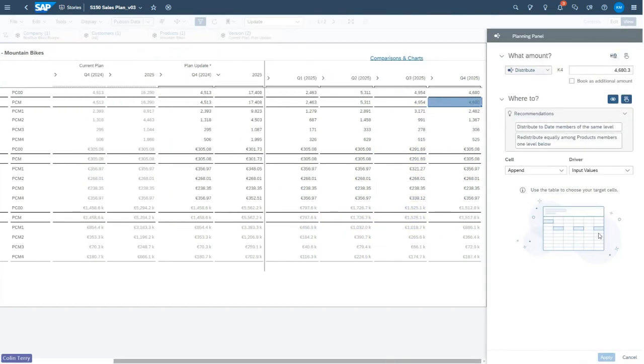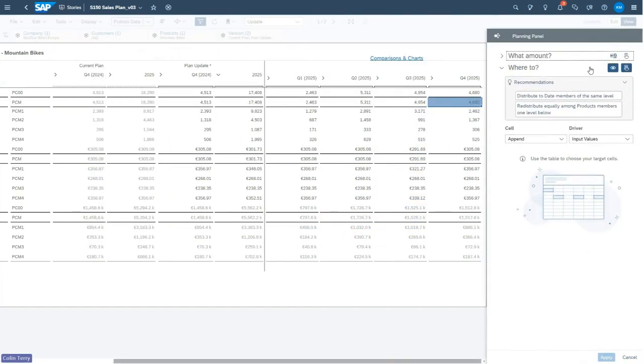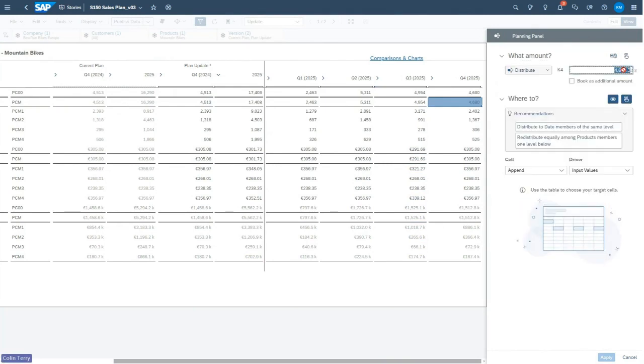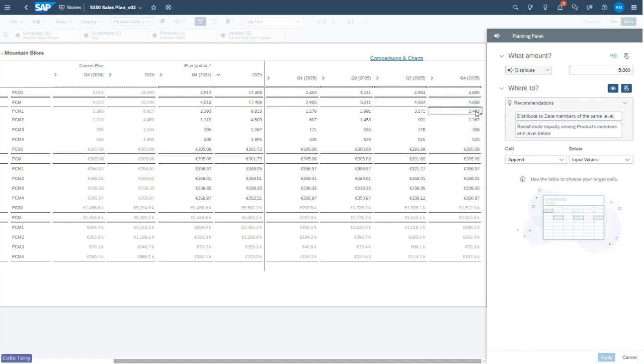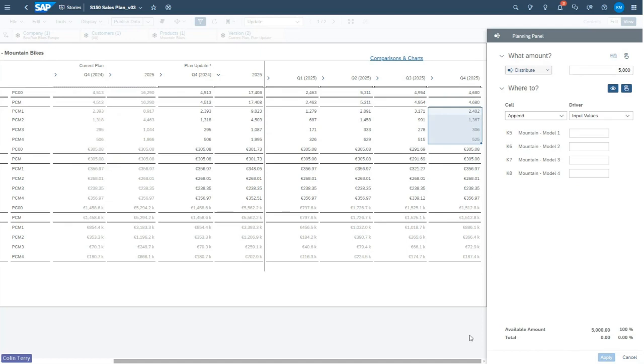here's the planning panel. I can do redistributing overall amounts. In this case, I want to distribute, say, 5,000 units. I can overtake these recommendations or highlight the cells I want to update. So model 1 through to 4. I don't want to append the values, I want to overwrite it in this case.